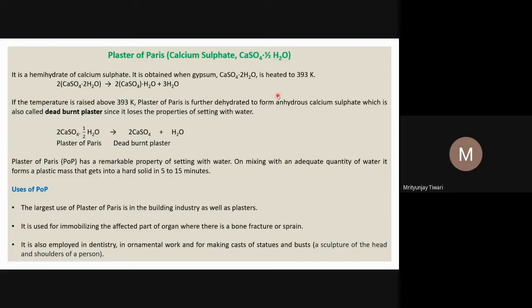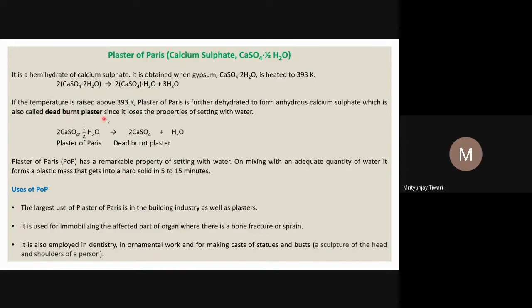When gypsum is heated, two units of CaSO4 2H2O lose three water molecules, which were part of the water of crystallization, and one water molecule is shared between two CaSO4 units. So one CaSO4 unit shares only half a water molecule. Per molecule of CaSO4 there is only half a water molecule, and this is called plaster of Paris.